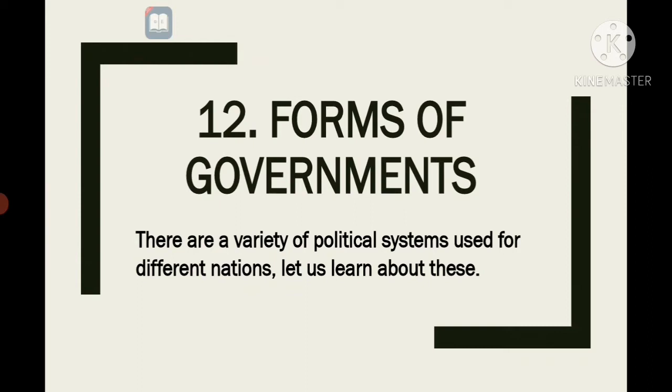Before learning about forms of government, let us understand what a government is. A government is a system or group of people governing an organized community, or generally a state.